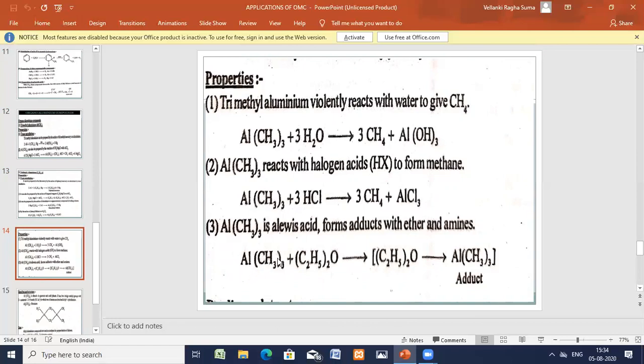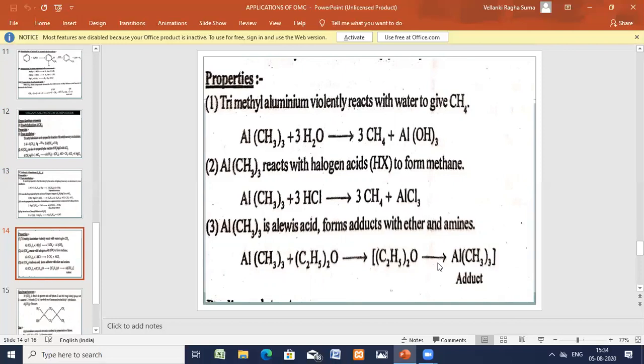It can form an addition product. So diethyl ether on reaction with trimethyl aluminium forms an adduct, a combined product, an addition product. So these are the properties of the aluminium compounds. We have seen the preparations of trimethyl aluminium and triphenyl aluminium, and the properties were discussed.